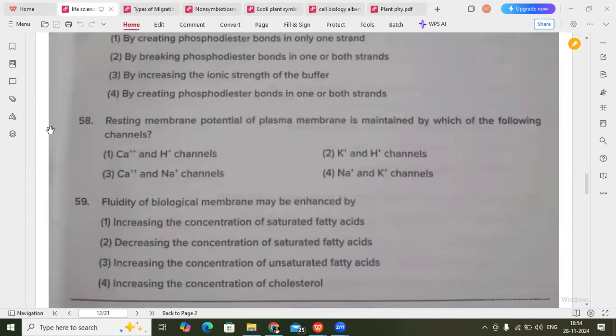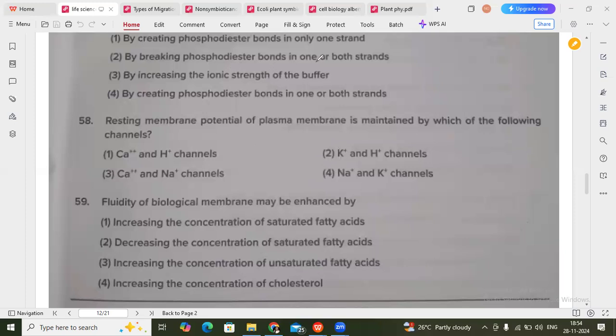Resting membrane potential of the plasma membrane is maintained by which of the following channels? According to the KEA key answers, they have given sodium, potassium and hydrogen channels, option 2. But the answer according to me, and when I browsed some books, is sodium and potassium channels. Sodium and potassium channels are the ones which maintain the resting membrane potential of the plasma membrane. So you have to provide some proofs.